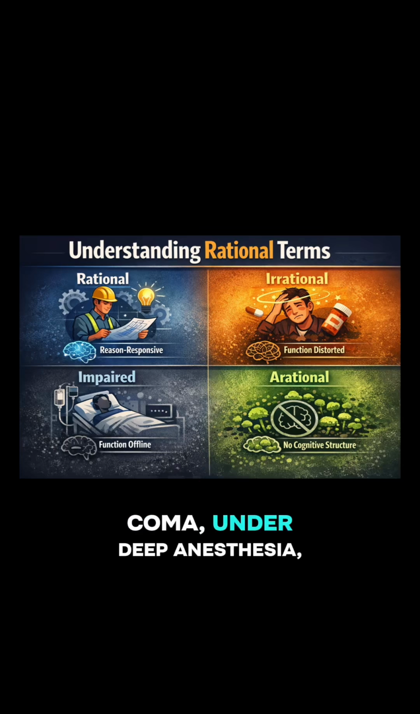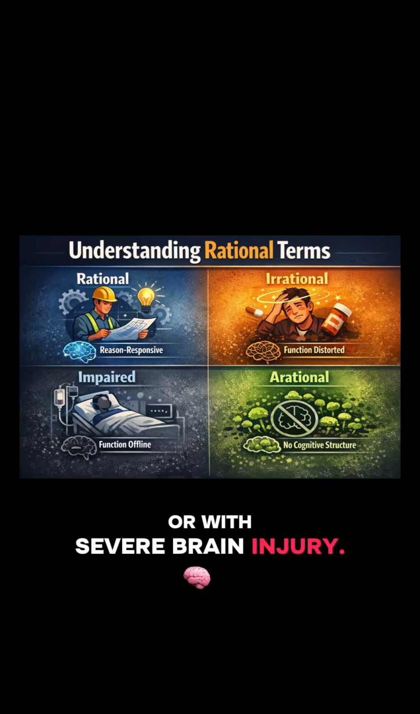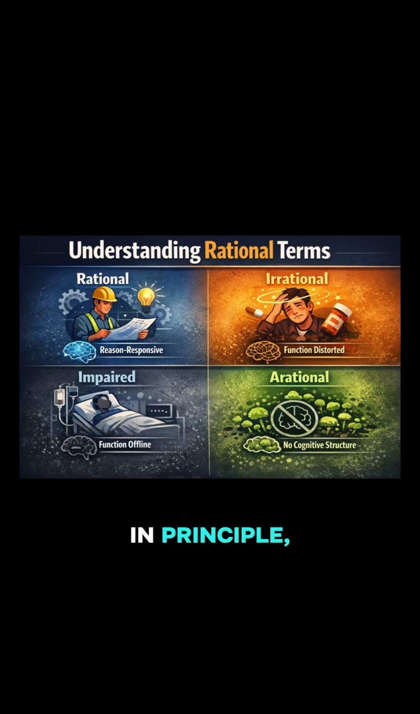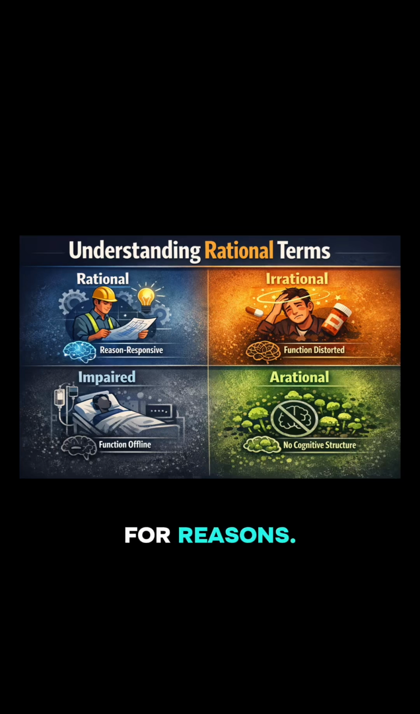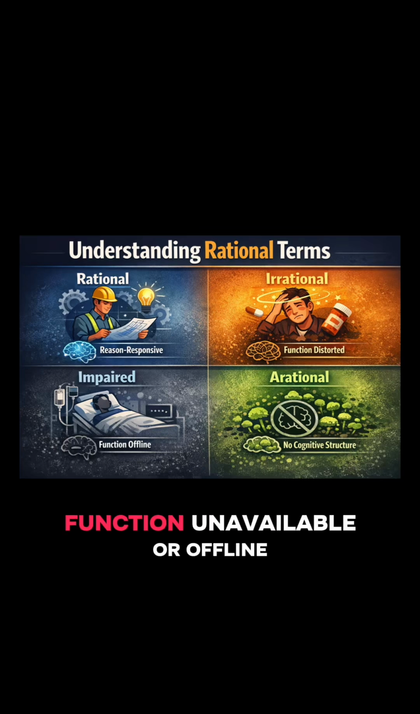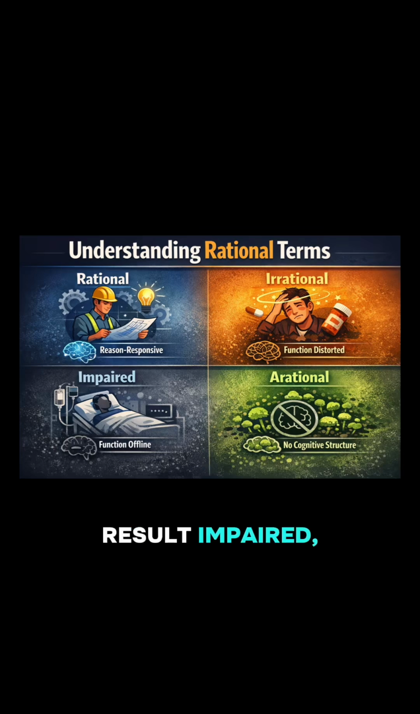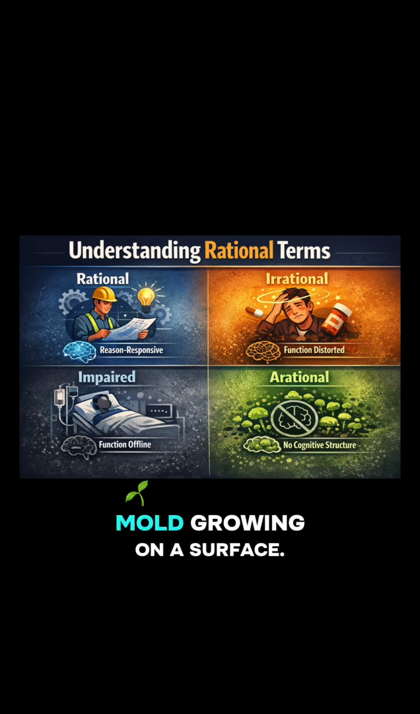Impaired case, brain damaged or unconscious agent. A person in a coma, under deep anesthesia, or with severe brain injury has the architecture for rationality in principle, but it is non-deployable. They cannot form beliefs, evaluate reasons, or act for reasons. Structure, present in principle. Function, unavailable or offline. Result, impaired, not irrational.